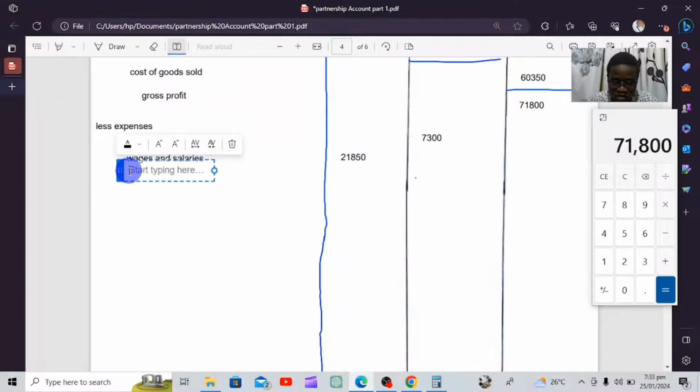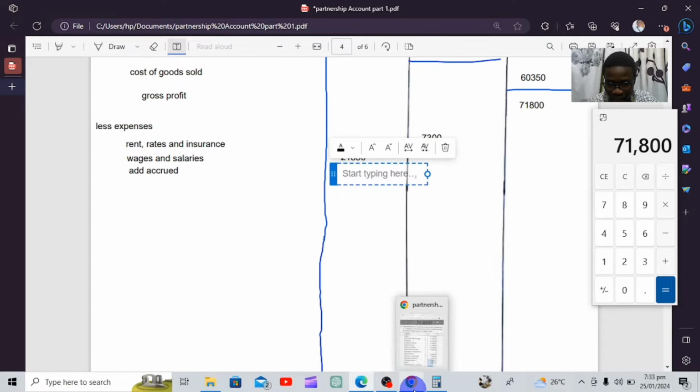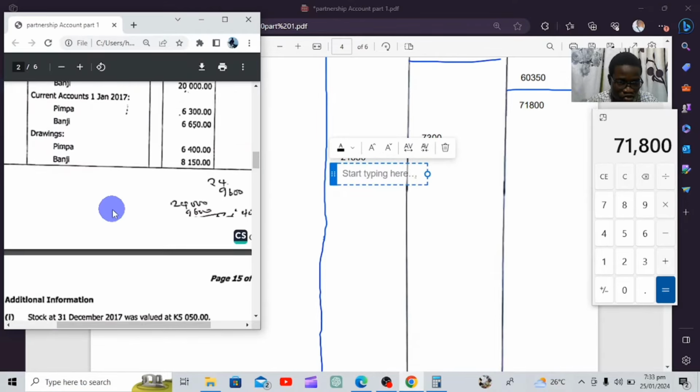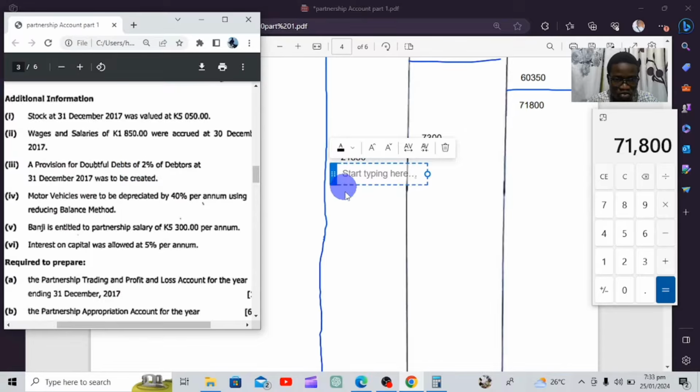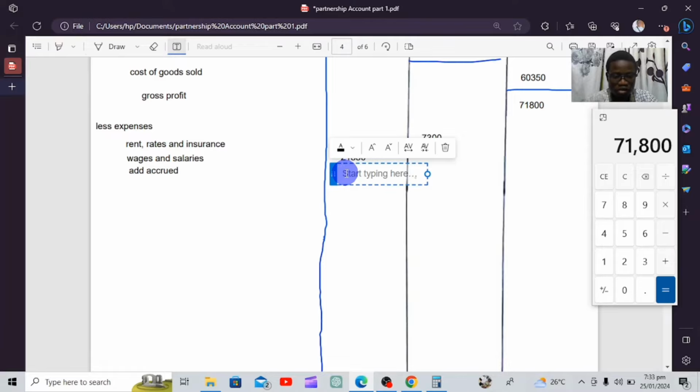Then we're going to say down here, add owing or add accrued. So what happens when we say add accrued? We're going to add it here. How much was the accrued figure? The accrued figure was 1,850.